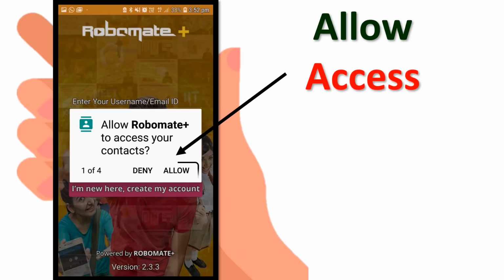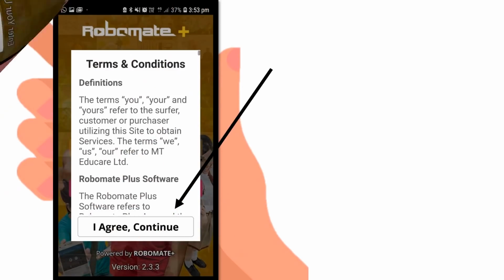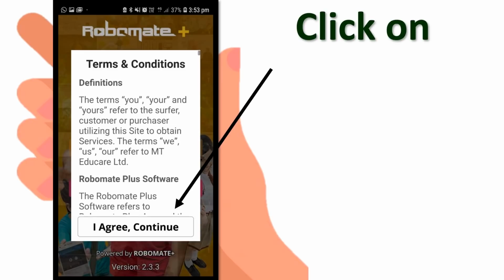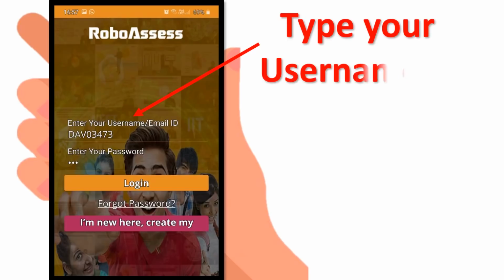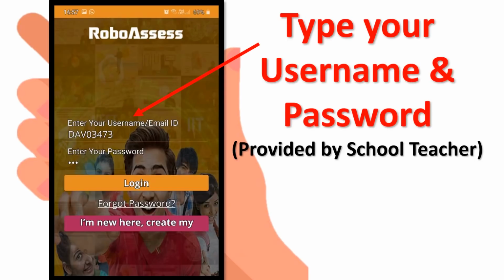After allowing the access, this terms and condition page will come. Here you need to just click on this down. You can see I agree, continue. Just click on I agree, continue and move on ahead from this terms and condition page. Now once you click on I agree, you will see this dashboard. This page will come. Here you need to type the username and password which is given to you by the school teacher. Please understand, you have to enter the username and the password in the proper position. Do not click as an I am a new user or something.